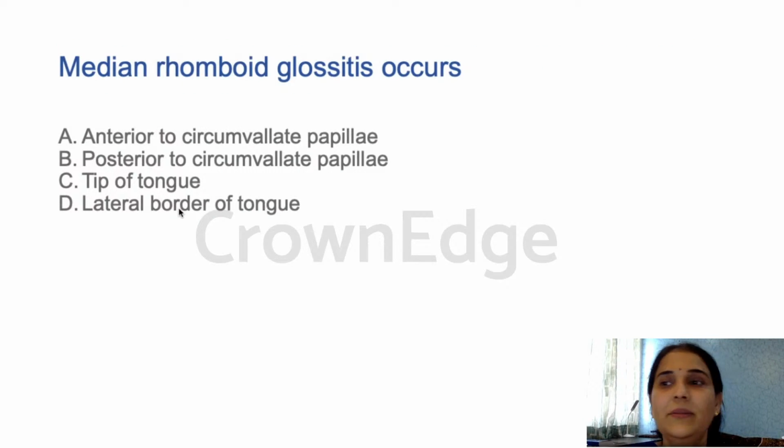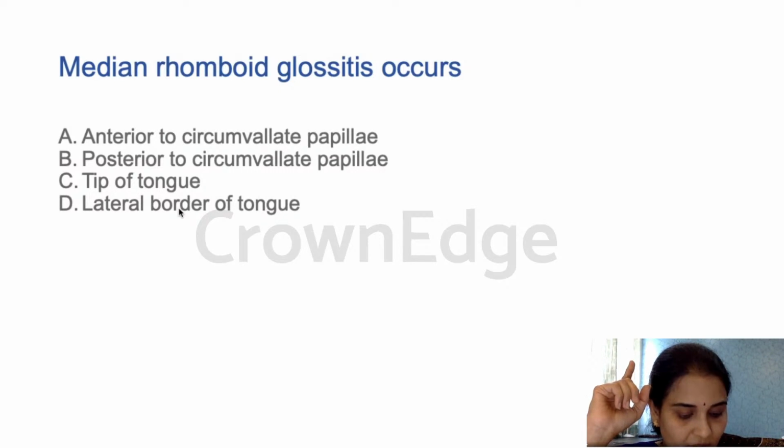Okay, next. Median rhomboid glossitis occurs: A, anterior to circumvallate papilla; B, posterior to circumvallate papillae; C, tip of the tongue; D, lateral border of the tongue. Again, there should not be any confusion with this question. This happens anterior to circumvallate papilla. I don't think we really need to explain, because this happens on the midline, very close, anteriorly close to the circumvallate papillae, right? Median rhomboid glossitis, the cause for this initially was thought to be failure of recession of